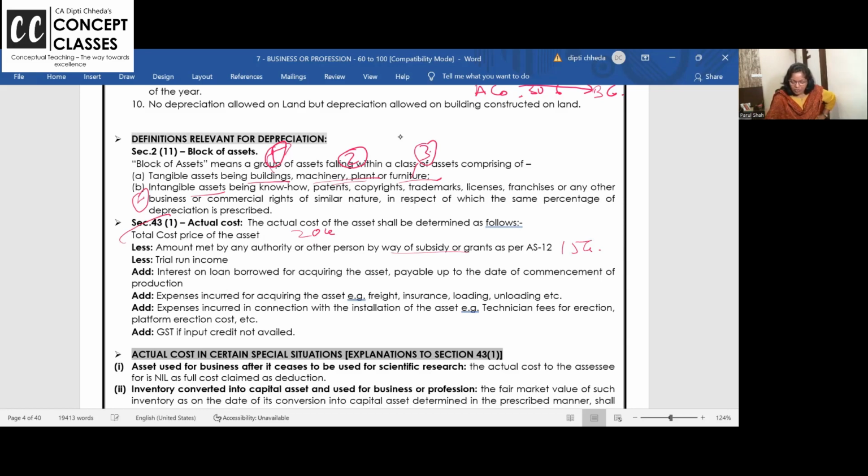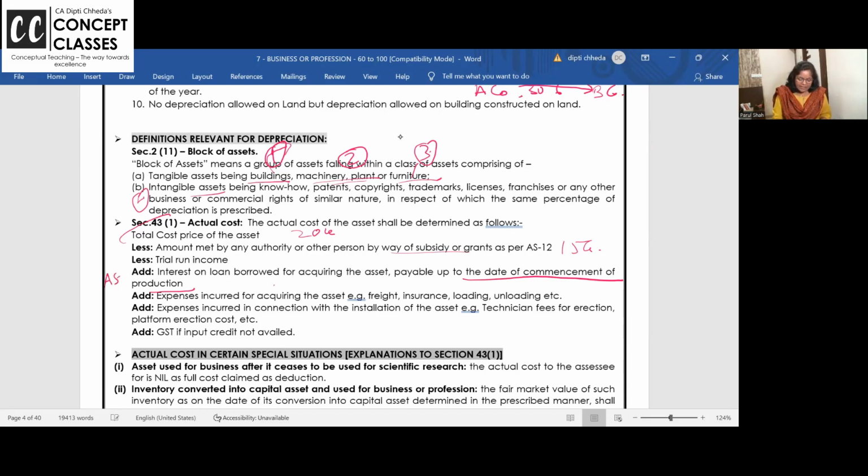Add interest on loan borrowed for acquiring the asset till the date of commencement of production. You know, while the asset is getting ready, it may take 1 or 2 years. It's called capital work in progress. So the asset took a lot of time to be built. If you have taken a loan to make a plant and machinery, and making it will take 2.5 years, then you can add 2.5 years of interest.